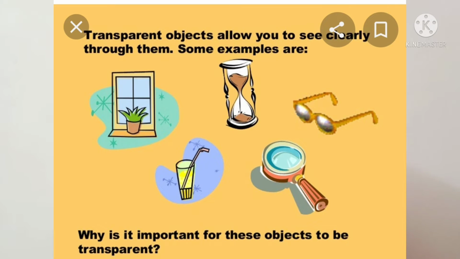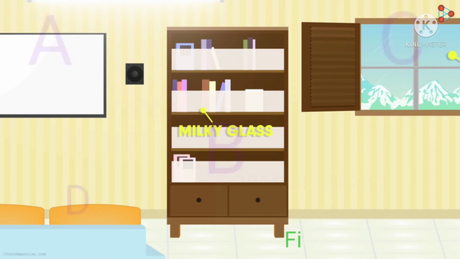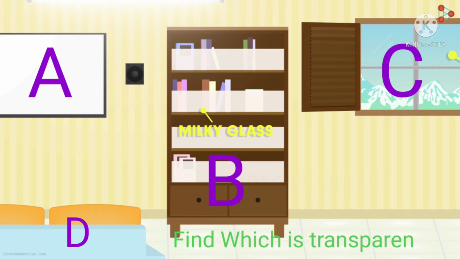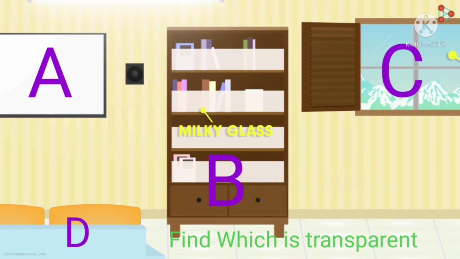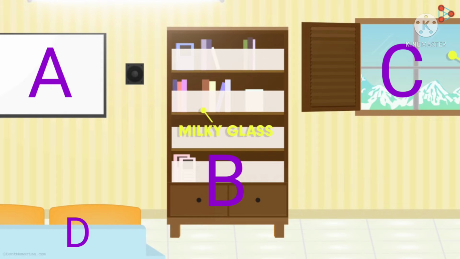Now we will know about the transparent object. What is a transparent object? It is fully transparent. Like we can take a glass, and that glass should be transparent. Or we can take a polythene.